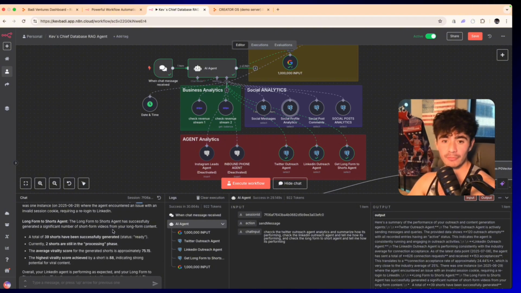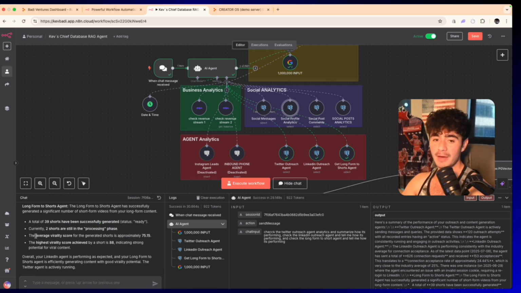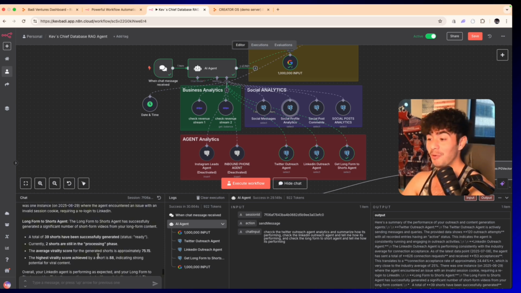Then it talks about the long form to shorts agent. We've turned multiple videos into 39 short form videos that have been successfully processed. Every short form video gets analyzed by another AI model, and it gives a virality score. That virality score on average is 75 out of 100, which is pretty decent. So this response is pretty insane once again, but for our clients, this is another way for them to easily see how everything is performing in their business.